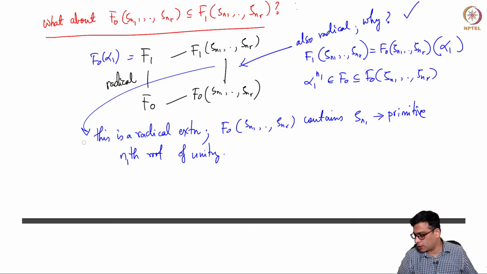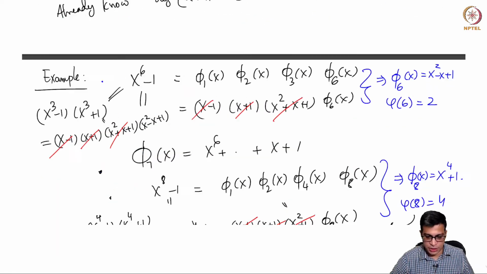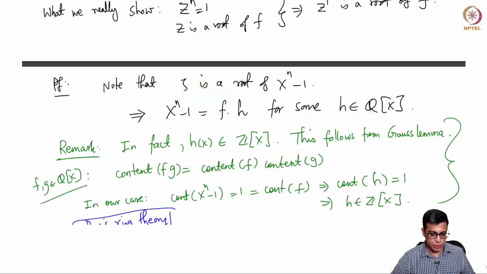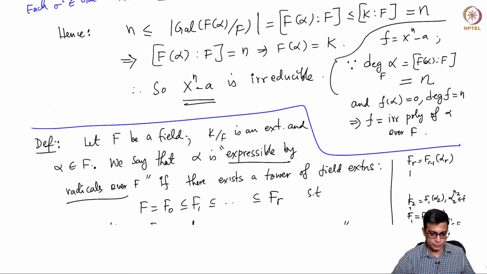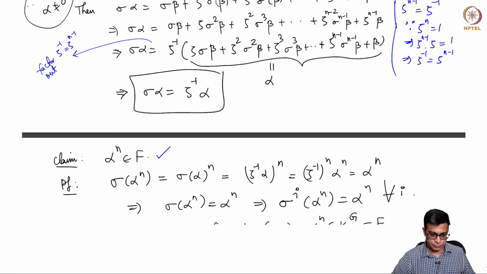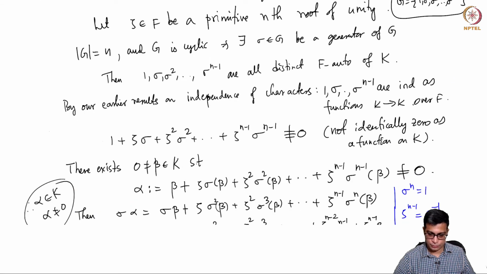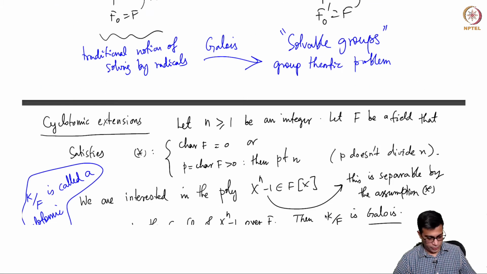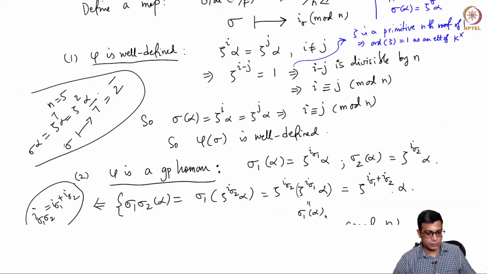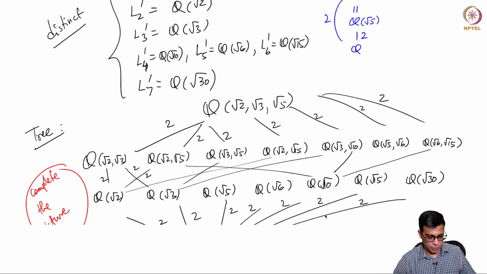so let me go back to the Kummer extension theorem that we proved. So let me explain how we use that. Okay, so I think I went way back. No, 42 or something.